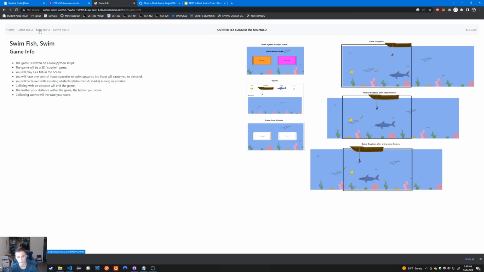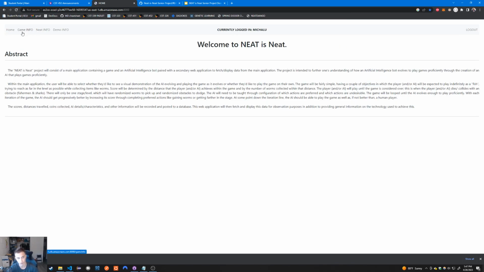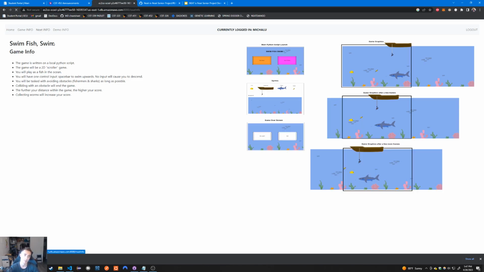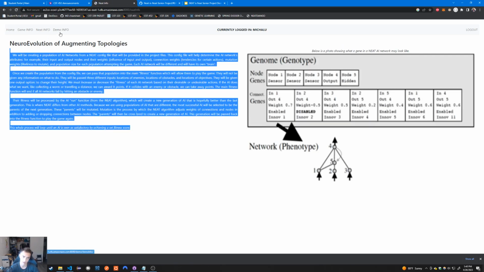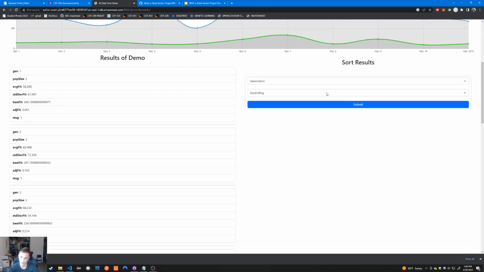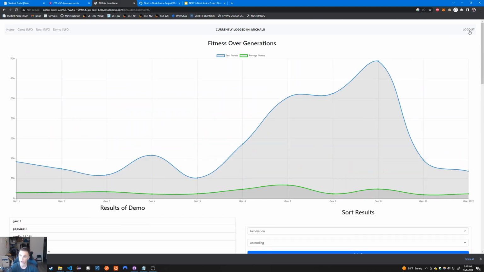Now the web app also provides some basic information about what my project is, about the game, and about NEAT and how it was used in this project. And then of course we get the demo info, which is the sort and the list and the chart. We can also log in.